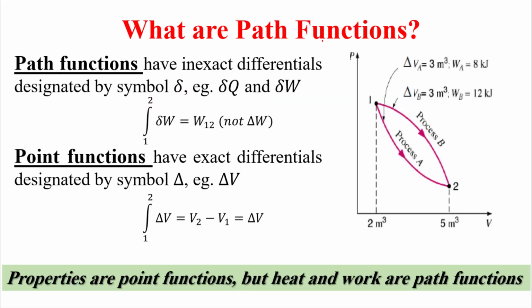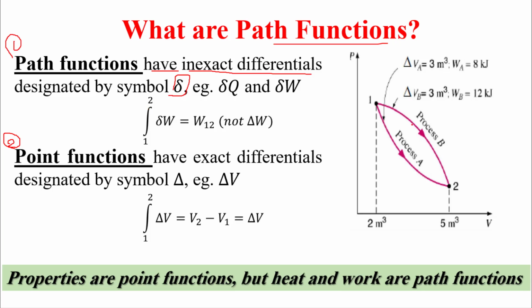So what are path functions? See here we have path function and we have point function. Path function have inexact differentials designated by symbol delta. This symbol. So integration.